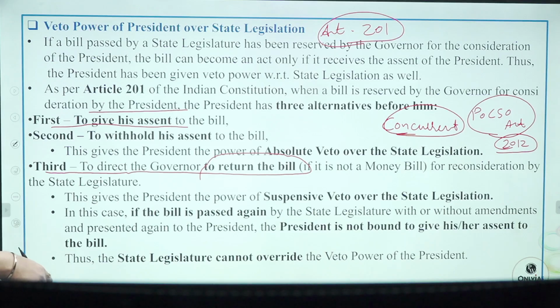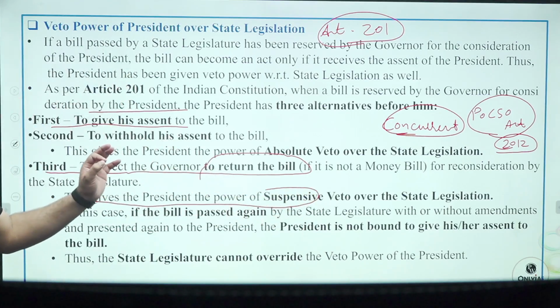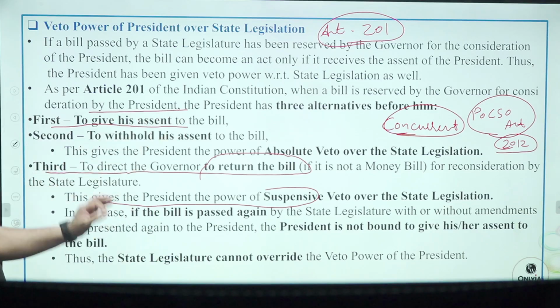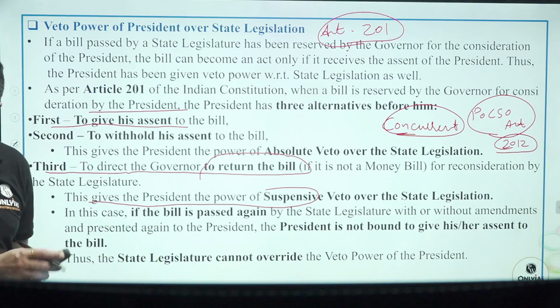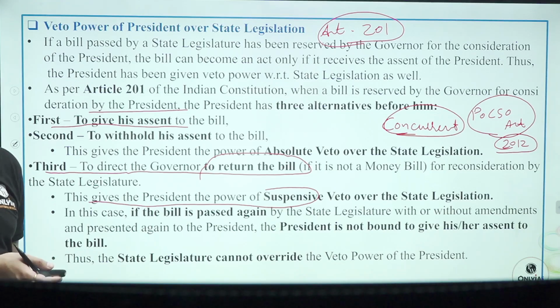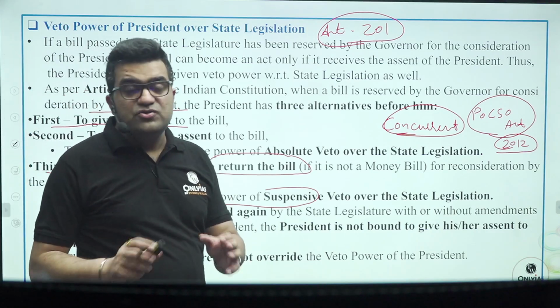This third thing gives the president the power of suspensive veto. So the president has got absolute veto, which is abruptly, altogether rejecting the bill. Second thing is to withhold his assent. Third thing is suspensive veto. Even if the bill is passed again, as I said, it is not obligatory for the president to actually sign the bill.